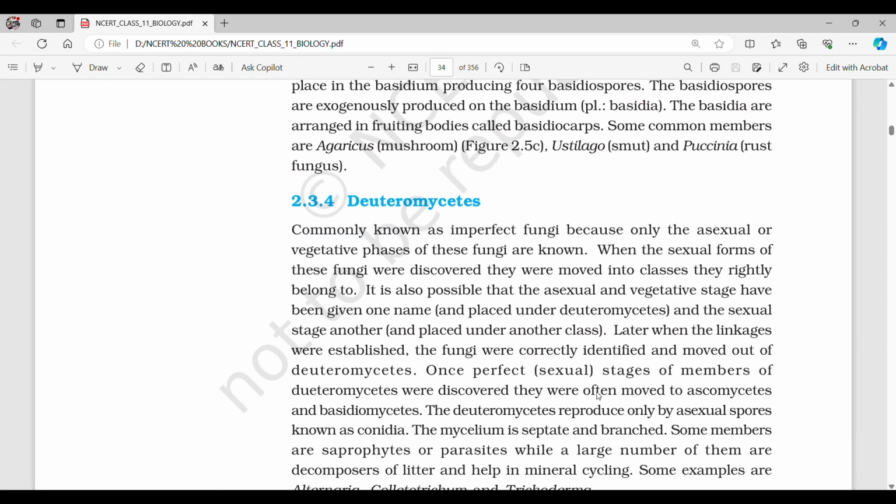2.3.4 Deuteromycetes, commonly known as the imperfect fungi because only the asexual or vegetative phase of these fungi are known. When the sexual forms of these fungi were discovered, they were moved to classes they rightly belonged to. It is also possible that the asexual and vegetative stage have been given one name and placed under Deuteromycetes, and the sexual stage another and placed under another class. Later, when the linkages were established, the fungi were correctly identified and moved out of Deuteromycetes. Once perfect sexual stages of members of Deuteromycetes were discovered, they were often moved to Ascomycetes and Basidiomycetes.